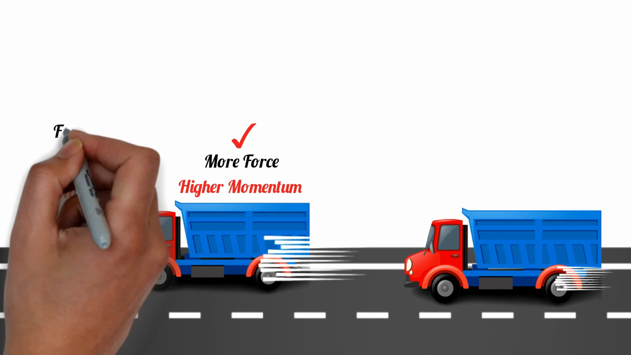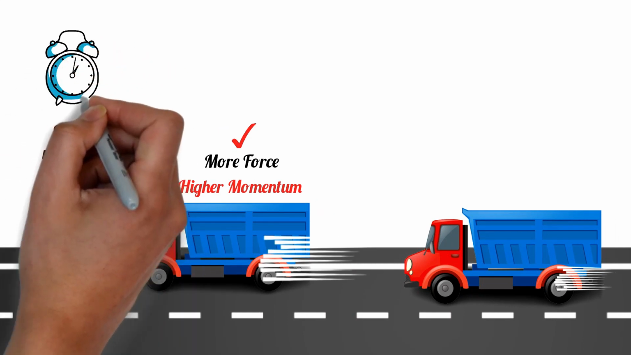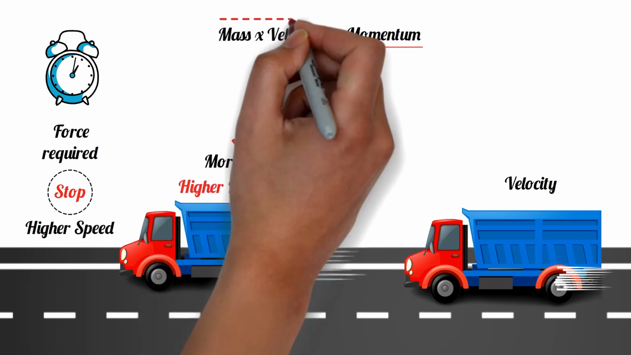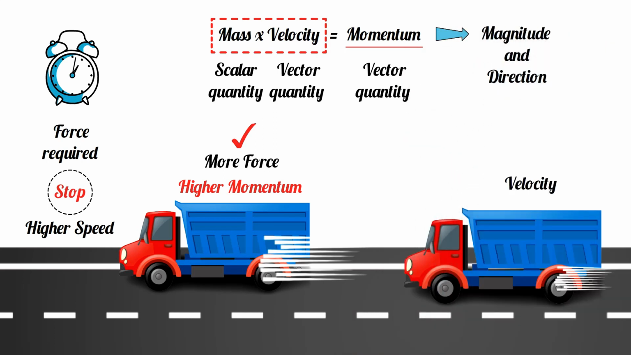So we see that the amount of force required to stop an object in a given amount of time depends not only on its initial velocity, but also on the combination of its mass and velocity, that is, its momentum. It is noticeable that the momentum of an object depends on both its mass and velocity. Mass is a scalar quantity, but velocity is a vector quantity, so momentum is also a vector quantity. It has both magnitude and direction. In the case of momentum, the direction of velocity is considered the direction of momentum.